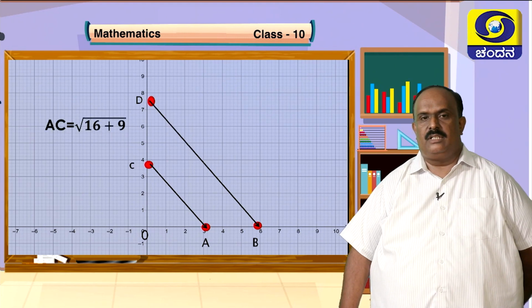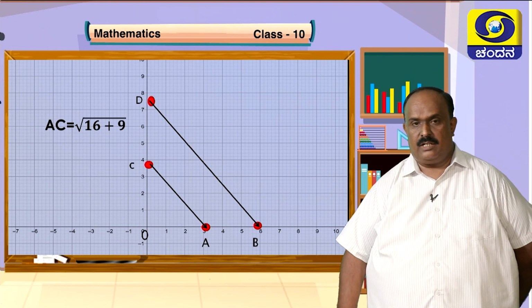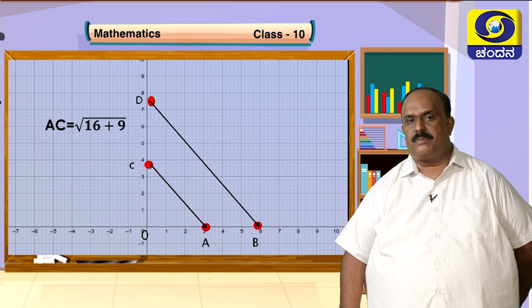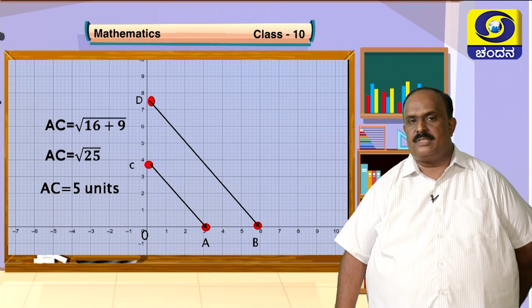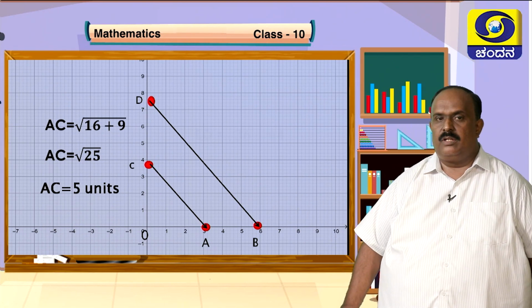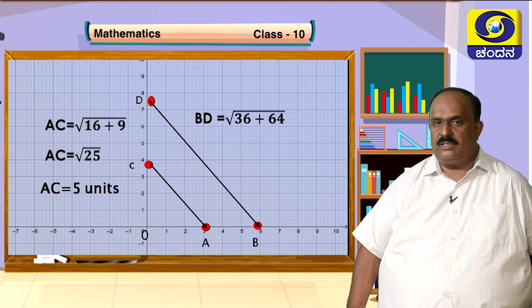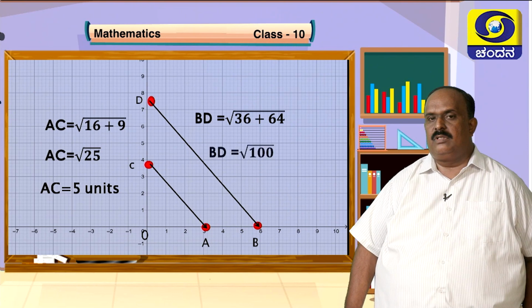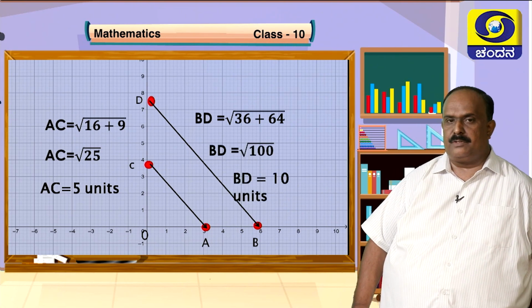See, for that, we will use the Pythagoras theorem. Look at this, OCA is a right angle triangle. So, AC square is equal to OC square plus OA square. So, AC is root of 16 plus 9, AC is root 25, and AC is 5 units. Similarly, the length BD is under the root sign, 6 square plus 8 square, that is 36 plus 64, that gives you 100 under the root sign, and the length of BD becomes 10 units.